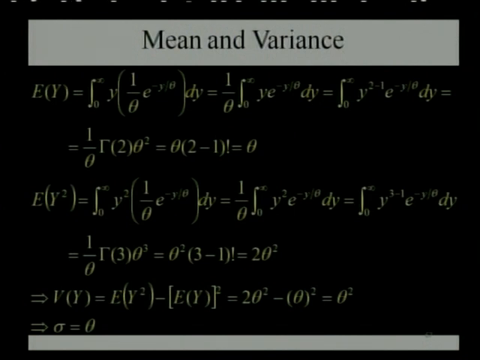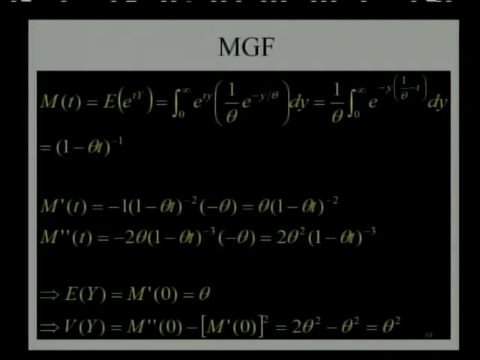Mean is theta and variance is theta squared. If the density function is theta e raised to minus y theta, then the expected value or mean of the random variable y is 1 upon theta and the variance is 1 upon theta squared.